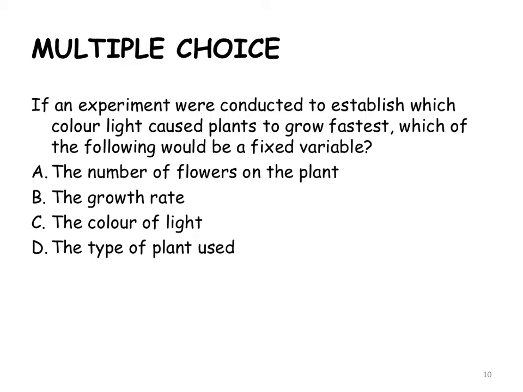And what would be fixed variables? The type of plant used. There's no point in using a baobab and a grass, for example. They have to be the same type of plant. The number of flowers on the plant really makes absolutely no difference. It's the type of plant that's much more important. If you can get the perfect number of flowers, I suppose that's better, but it's not essential. You just want the type of plant as it's growing. Also, the number of flowers changes all the time during the whole experiment.